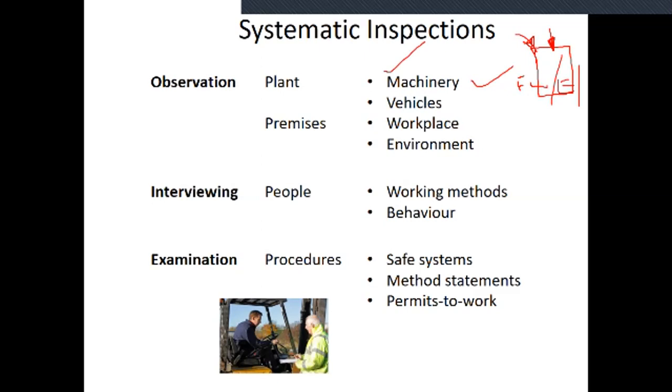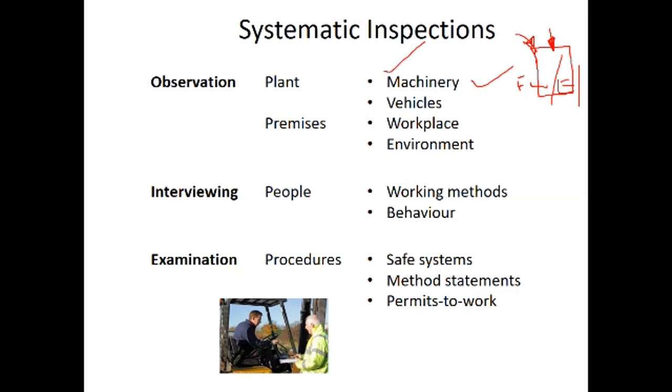And also the vehicles are inspected at the plant location. For example, whether the vehicle is working properly, whether the condition is good, whether the wheels are good, everything. The vehicles are inspected; these are the observation category. And also the premises, meaning the entire workplace, are verified.